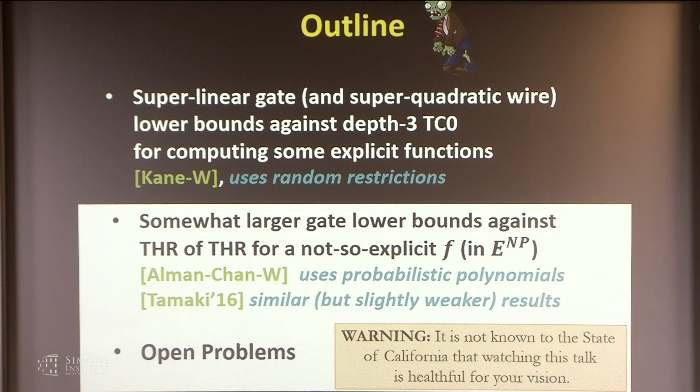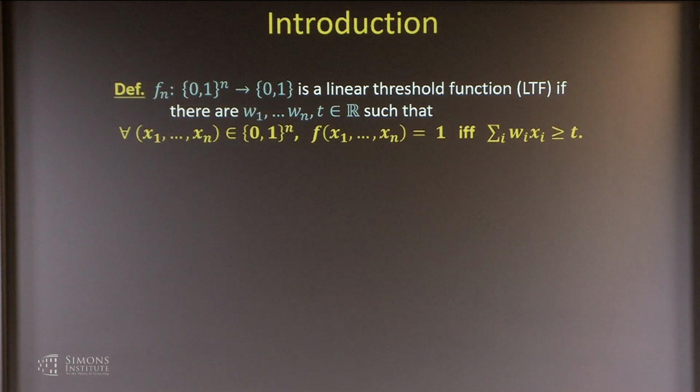Very good, let's go. So I want to start by just recalling what is a linear threshold function. It's sort of the key object of this talk. So it's a Boolean function taking in n inputs, giving one output. It's implemented by real valued weights, one for each of the inputs, and a threshold weight t. So that for all Boolean inputs, this function outputs 1 if and only if the sum over all i of w_i x_i is at least t. Some linear form is at least a threshold value.